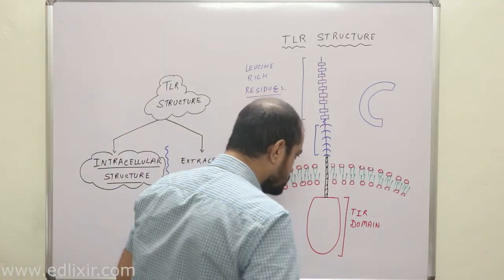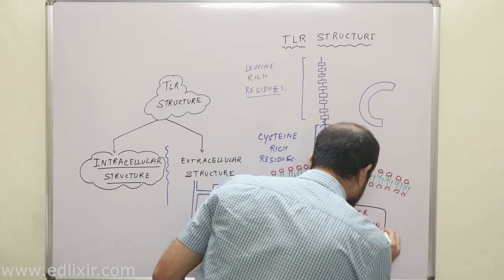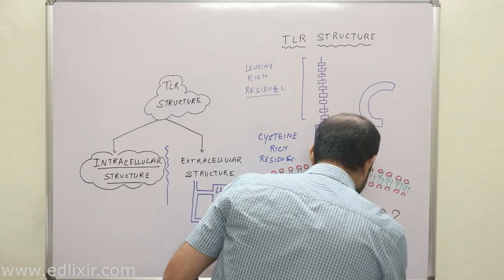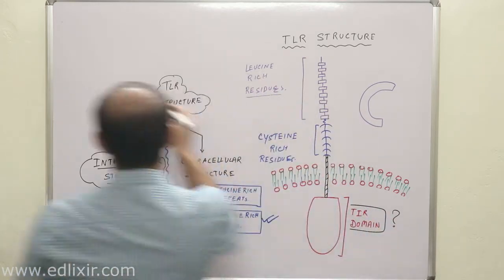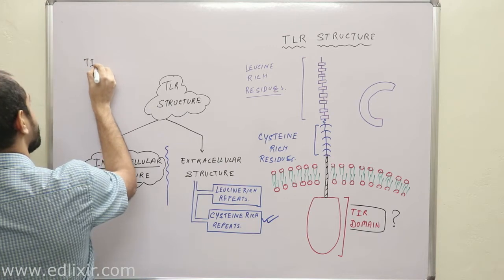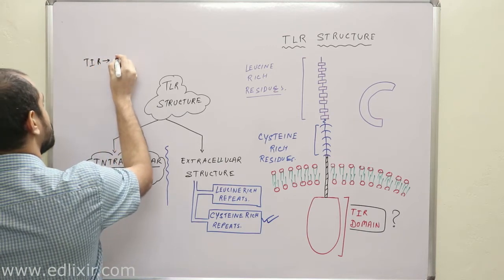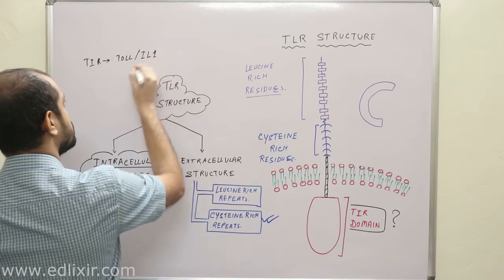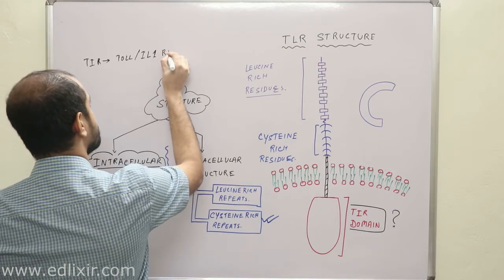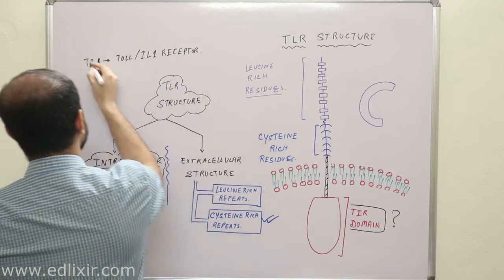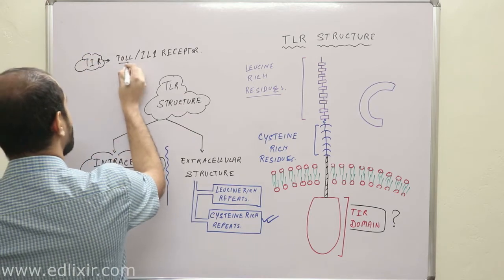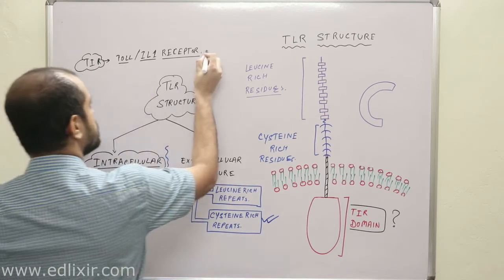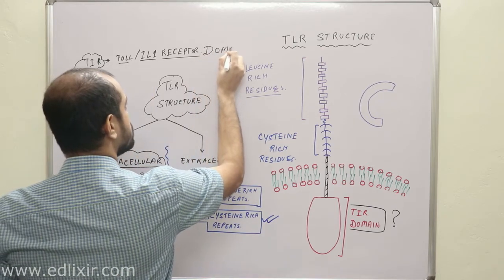Okay, now a very interesting part you need to understand is why this domain is known by the name of TIR domain. It is known by that name because TIR actually stands for toll IL1 receptor domain. So TIR actually stands for toll interleukin 1 receptor, and TIR domain stands for toll interleukin 1 receptor domain.